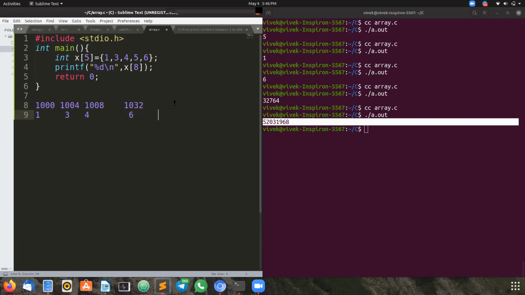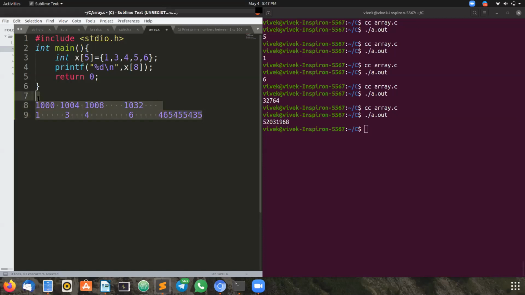After this also, address locations will be there in the memory, in the RAM. There some garbage values will be there, some random garbage values like this. So those values we are getting in the output screen. Is it clear for you, this explanation part?